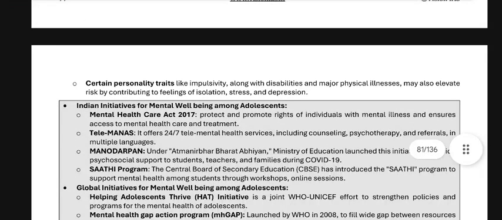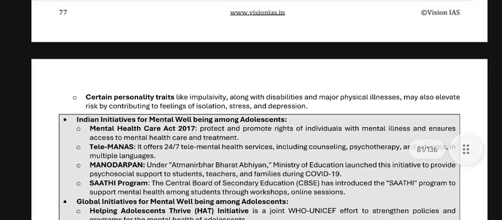Certain personality traits like impulsivity, along with disabilities and major physical illness, may also elevate risk by contributing to feelings of isolation, stress, and depression.